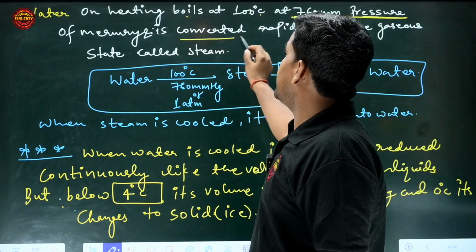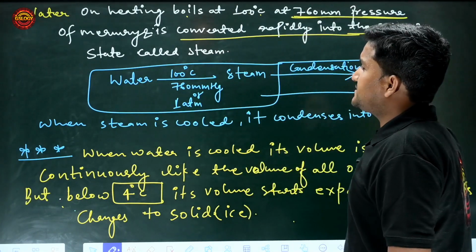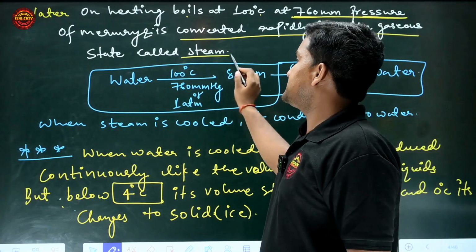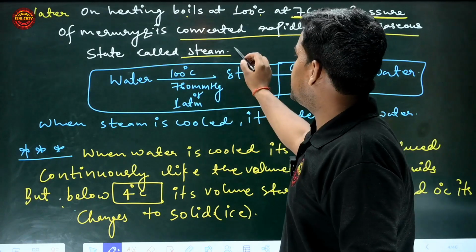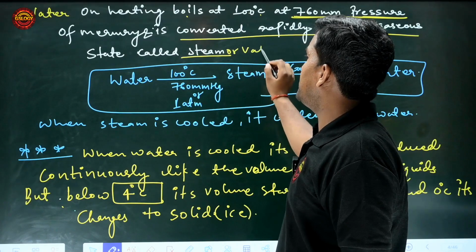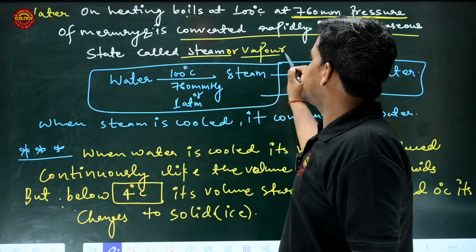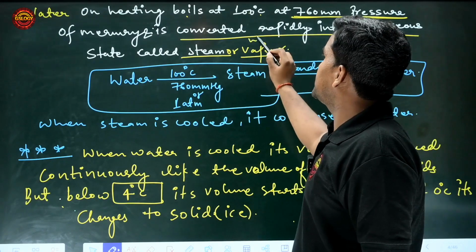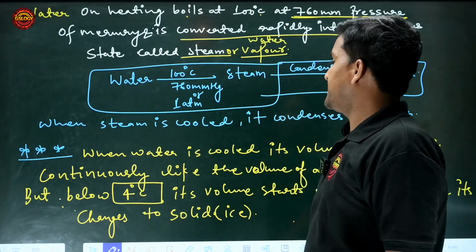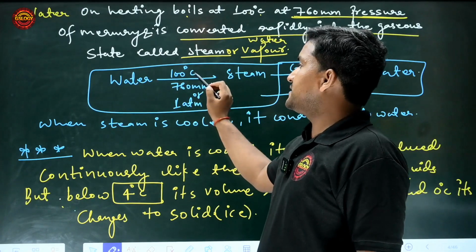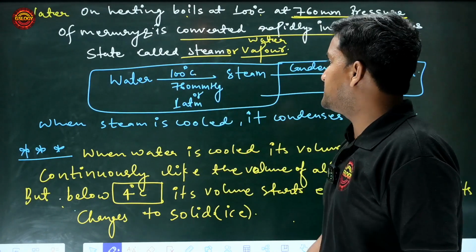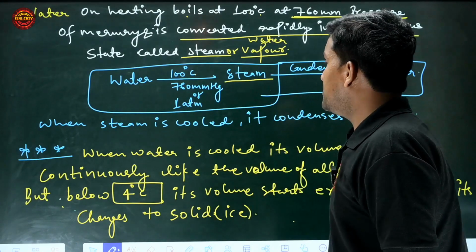It is converted rapidly into the gaseous state called steam. Clear everyone? The steam is also called vapor or water vapor. So water, on applying a temperature of 100 degrees Celsius, is converted into steam.